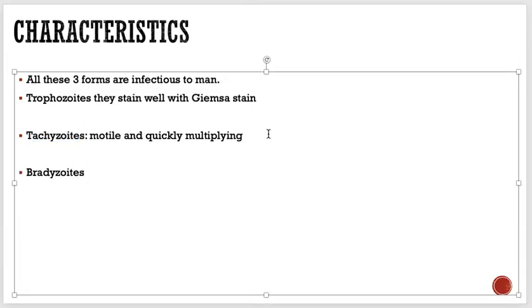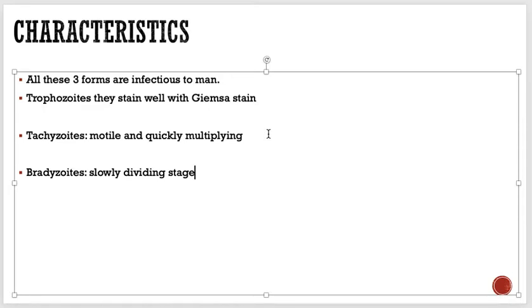bradyzoids. So the tissue cysts are called bradyzoids. Bradyzoids are a slowly dividing stage, and they are the ones present in the tissue cyst.